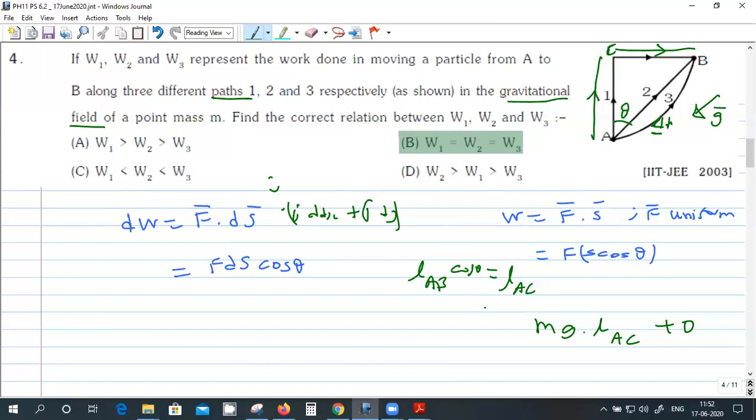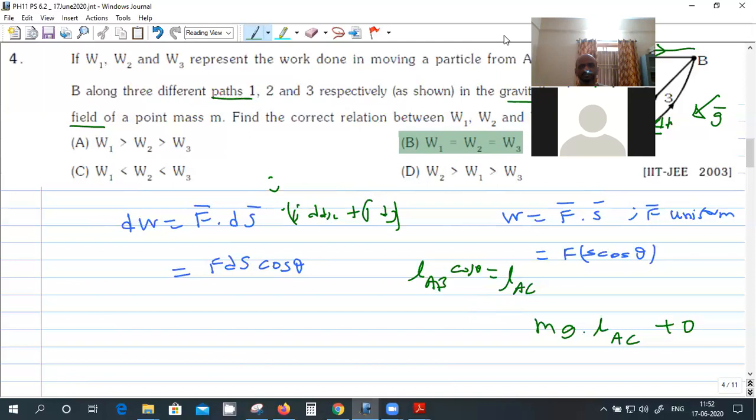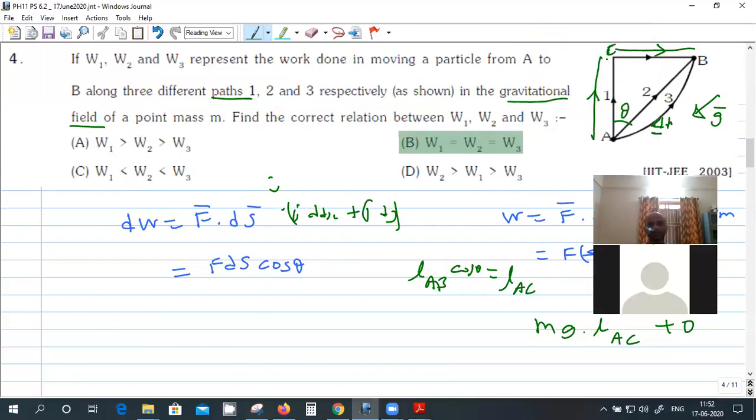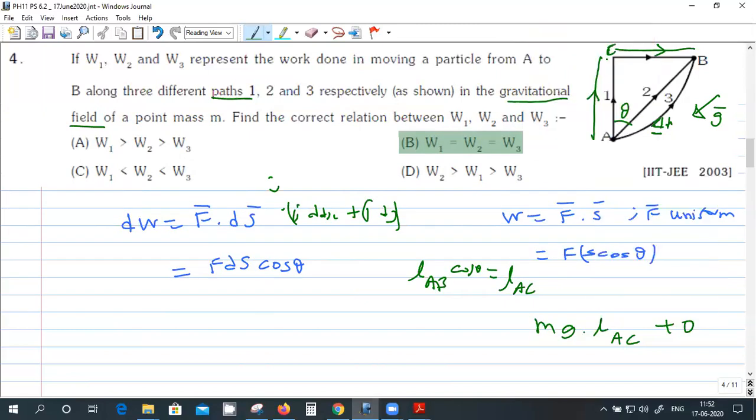What is a conservative force? It is independent of the path taken. So gravitational force is a conservative force. That's why the work done is independent of the path.